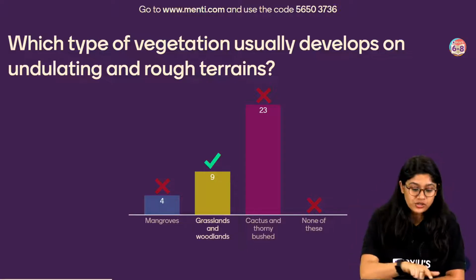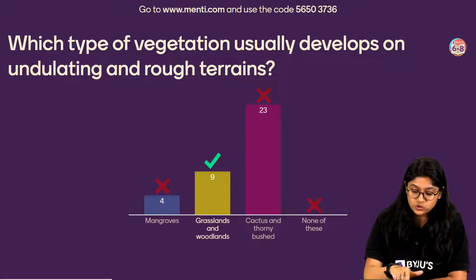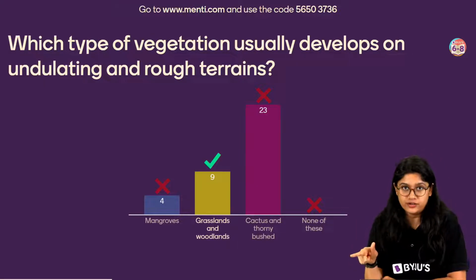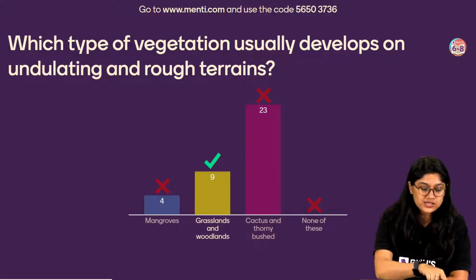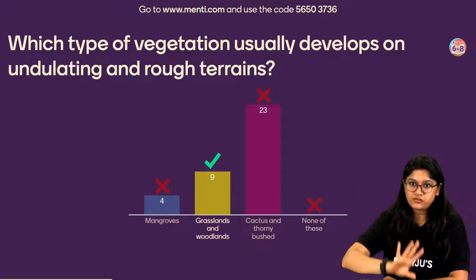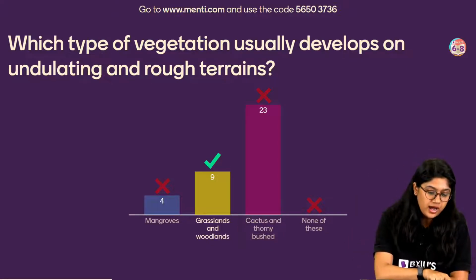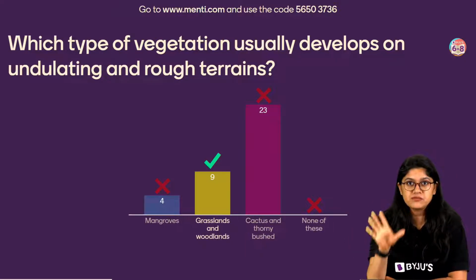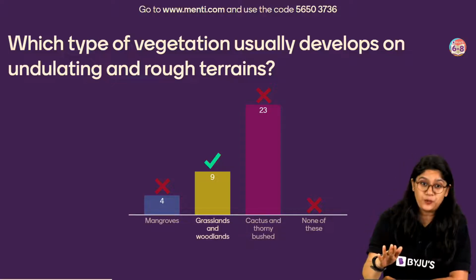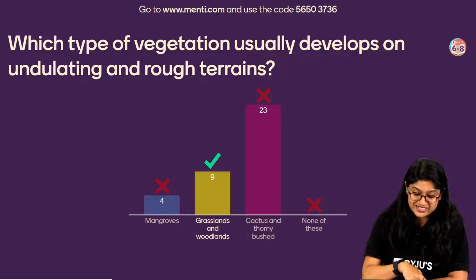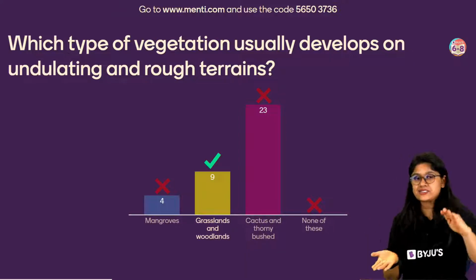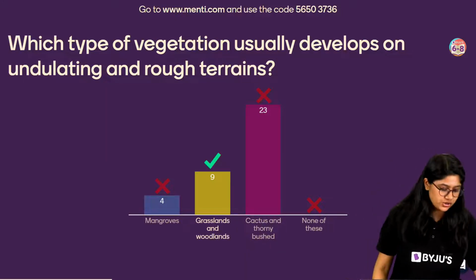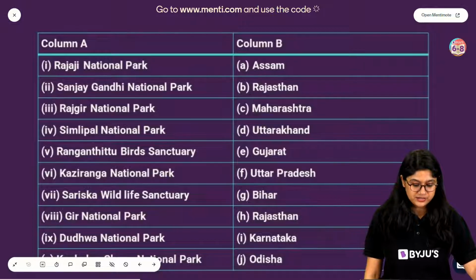We are talking about which type of vegetation usually develops on rough areas, and of course, up and down areas. Undulating means areas where we have up and down. So that's the grasslands and the woodlands. Very good. We're talking about the areas, so over here we have no issues, but now we know the correct answer.